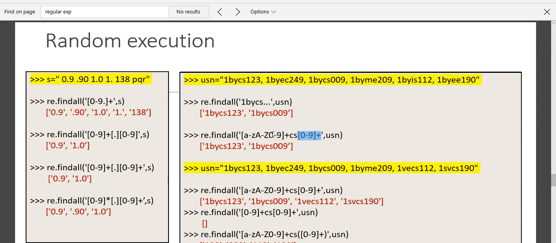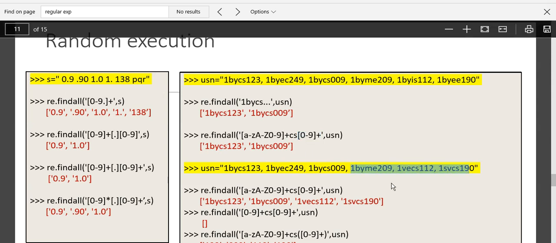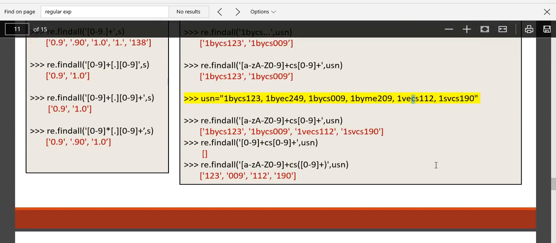If I apply the same concept to this set of examples, any string which has a CS within it is going to be scraped. But I want to specify here, CS, CS, even VECS and SVCS, all those USNs are also extracted.